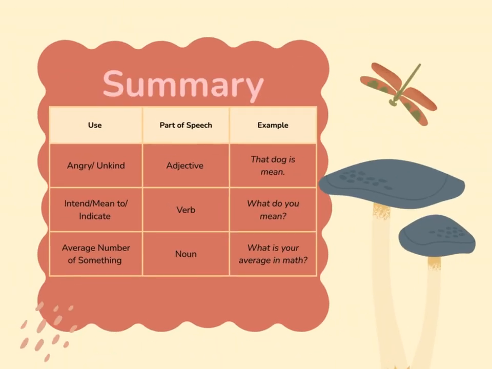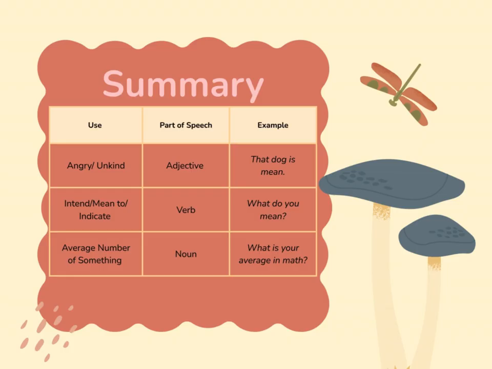Let's do a quick recap of the three meanings of mean. First, we have unkind, angry, which is used as an adjective. Another example, that dog is very mean. Intend, mean to indicate.